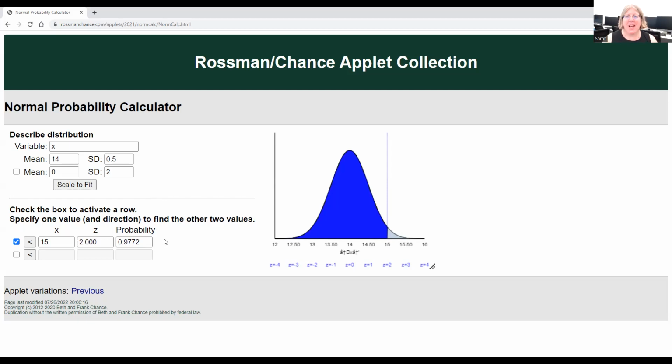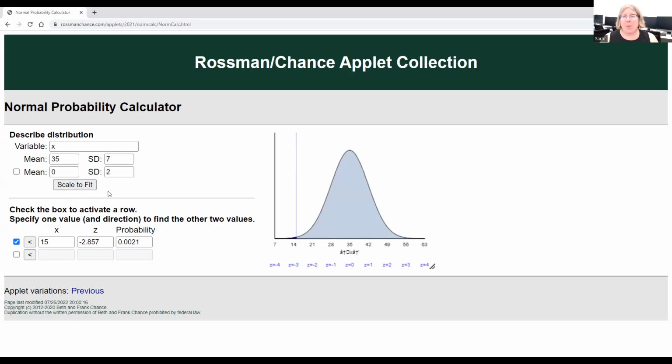Right, the next one is about the job interviews. For a single person selected at random, they want to know our population distribution. That'll be normal with a mean of 35 minutes and a standard deviation of 7 minutes. So I'm going to change these in the app: mean is 35, standard deviation is 7, and scale to fit.